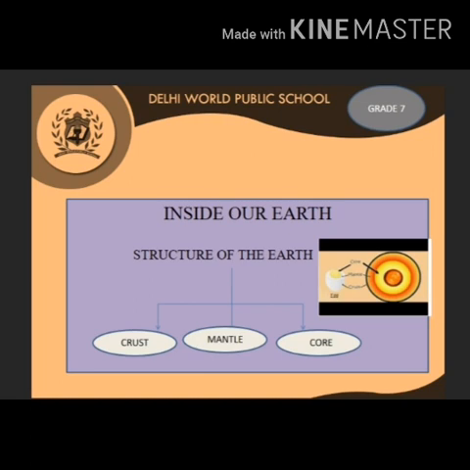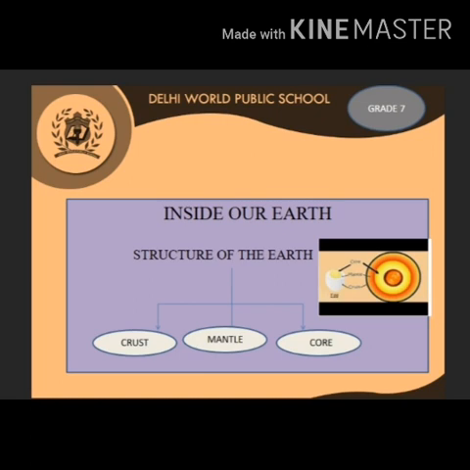Now let's relate the structure of the earth to an egg. Children, the egg has three concentric layers. The outermost layer is a hard shell, which is the crust. The next layer, the egg white, the albumen, is the mantle. And inside that you have the egg yolk, isn't it, children? That is the core. That is how an egg is related to the structure of the earth.